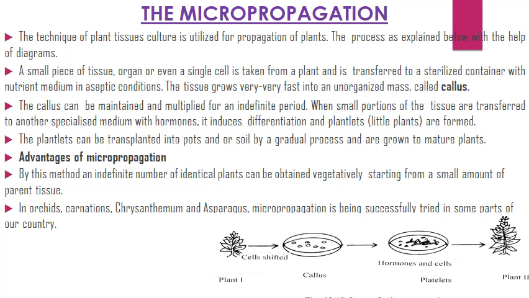When small portions of the tissue are transferred to another specialized medium with hormones, it induces differentiation and plantlets are formed. The plantlets can be transplanted into pots or soil by a gradual process and are grown to mature plants. Advantages of micropropagation: by this method an indefinite number of identical plants can be obtained vegetatively starting from a small amount of parent tissue. In orchids, carnations, chrysanthemum, and asparagus, micropropagation is being successfully tried in some parts of our country.